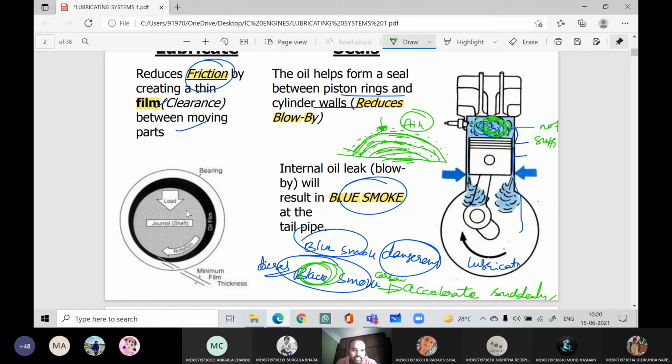And we can see this is the shaft and this is the bearing. In between, this black colored part is the oil film, and this is the thickness of the oil film. It acts as a cushioning effect to the crankshaft. When the load on the engine is more, it gives the cushioning action.